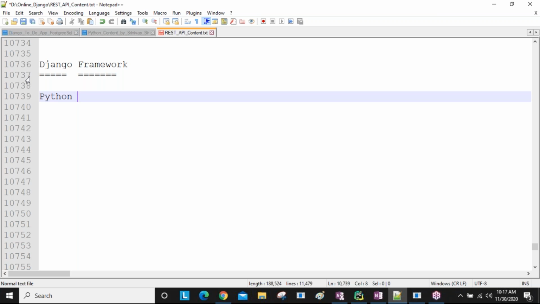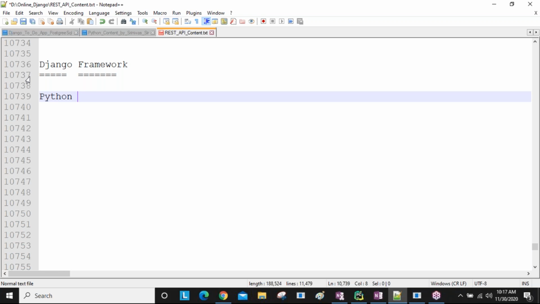Previously, not your senior batch but before that, one student joined the framework batch directly without knowing any Python basics. That is not the correct way, sir. First join the Python language course, learn the basics of Python, and then you can easily learn the Django framework. That is a good way of learning this process.